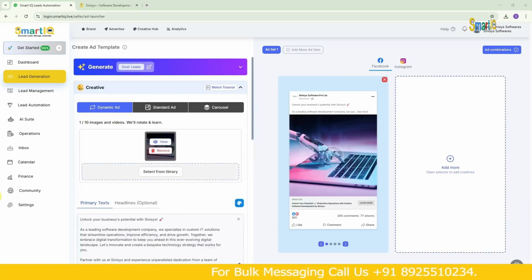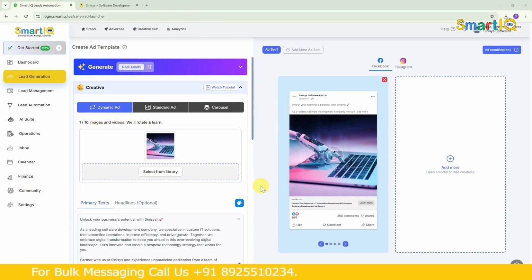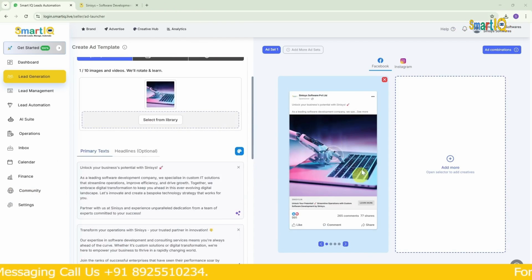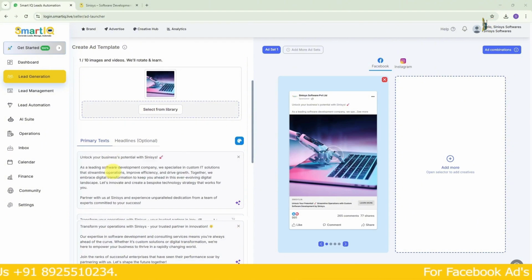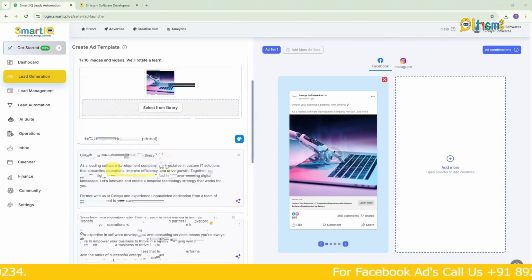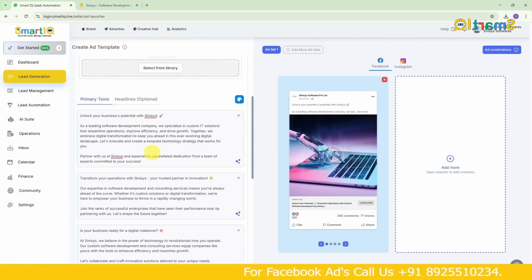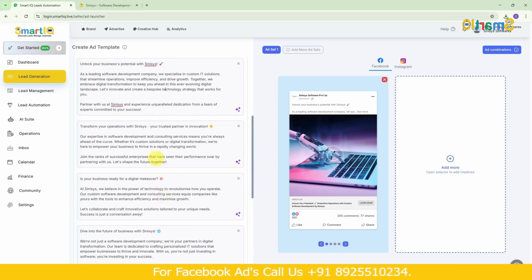So as you can see, it's fully loaded now. We've got 1 to 10 images and videos here and we can choose from them, okay? So now we've got something like this. The price that's been automatically generated for us. So if we click here, we can select whichever primary text we want. We can choose that as well, okay?